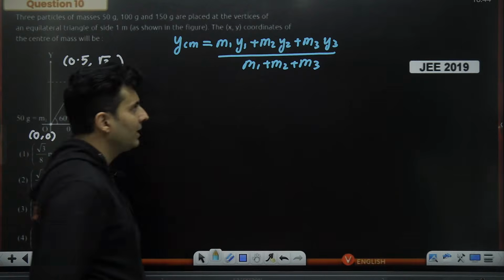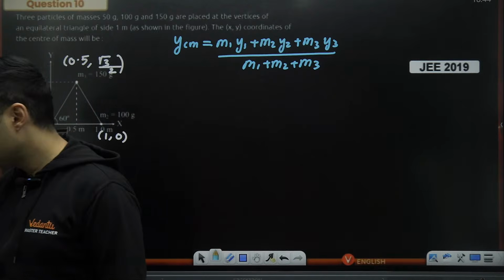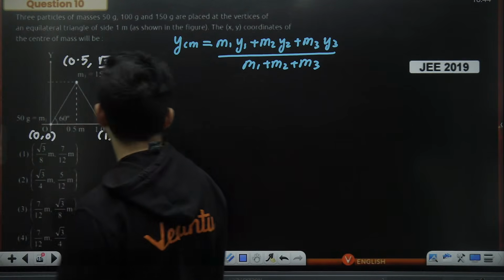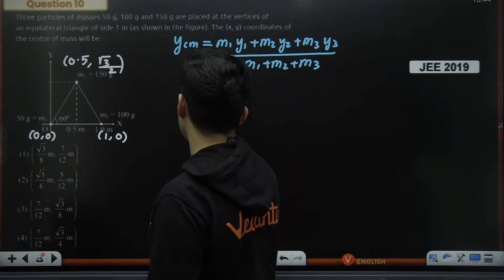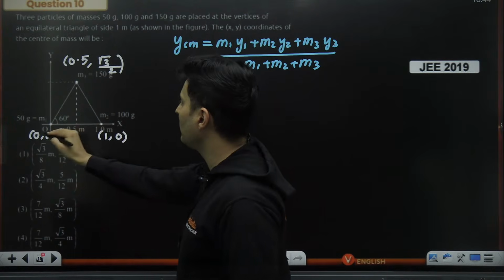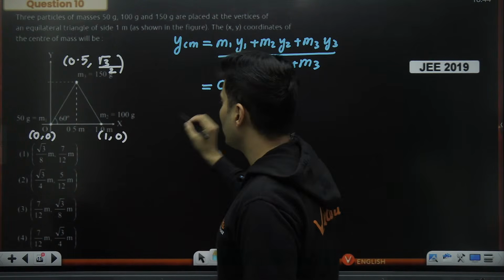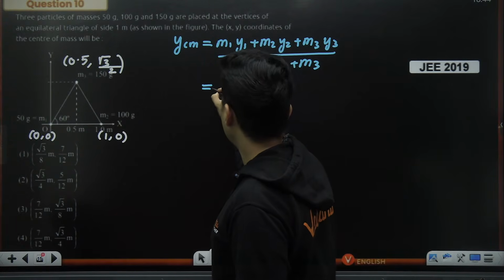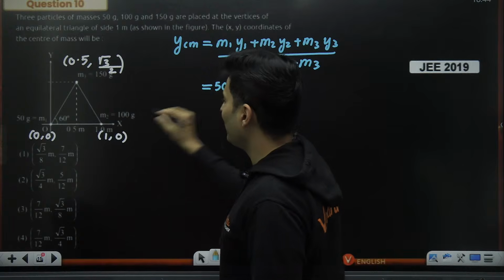What is the y coordinate, guys? How do we find it out? Yes. All right. Focus, guys. Yes, many of you have already started posting the answers, which is very commendable, guys. Very good. Mass number 1 is 0. Mass number 1's y coordinate is also 0. Sorry, why am I saying mass 1 is 0? Sorry, guys. Mass 1 is 50. My bad. Y coordinate is 0.